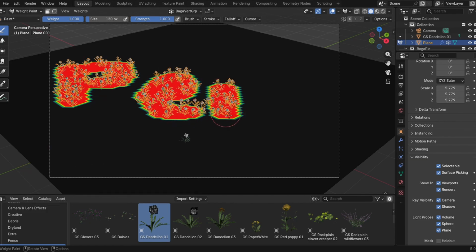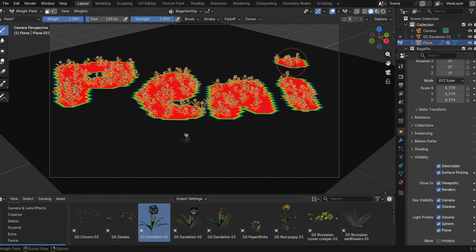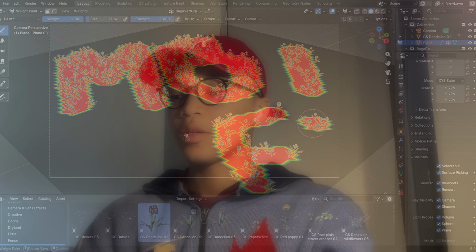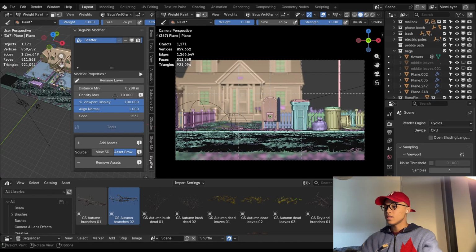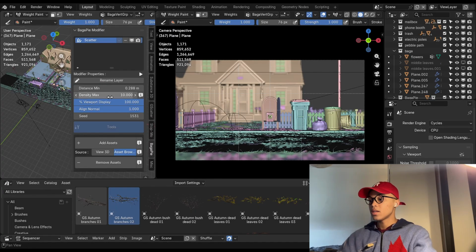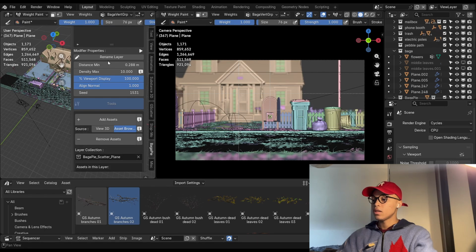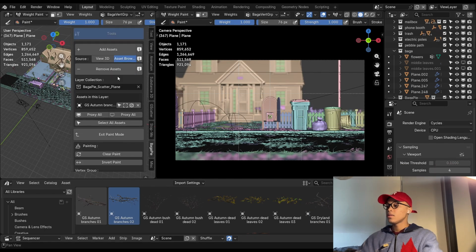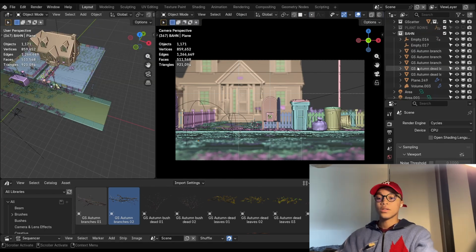Drag and drop, click on the object that you want to be scattered, click on the object you want the scattering to happen on, press J, scatter paint, and then you can just paint whatever you want. Leaves, bark, trees, etc. Then you can adjust it in this part: how dense it is, the distance between the things that you want to scatter, viewport display, the size, etc.